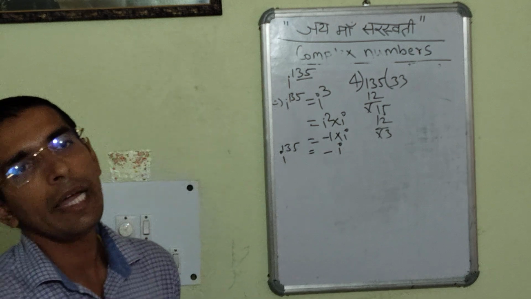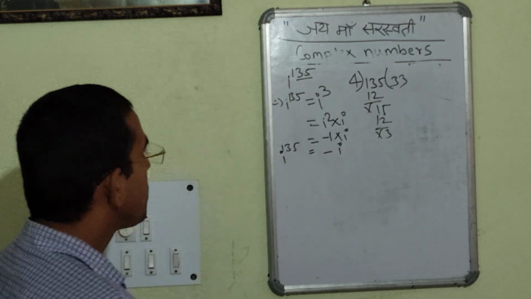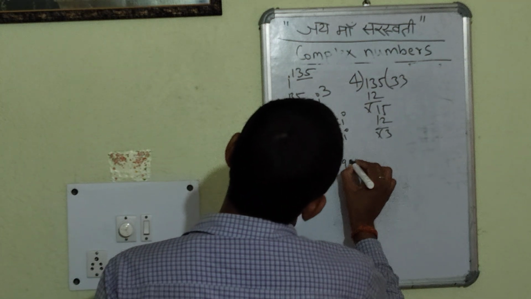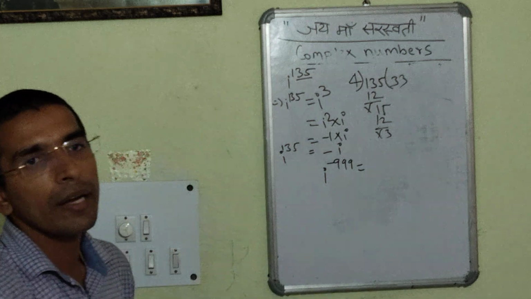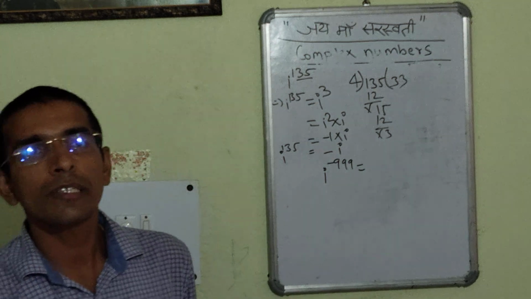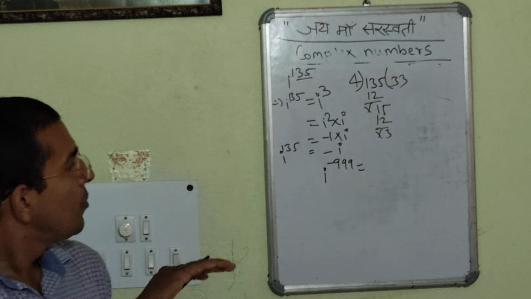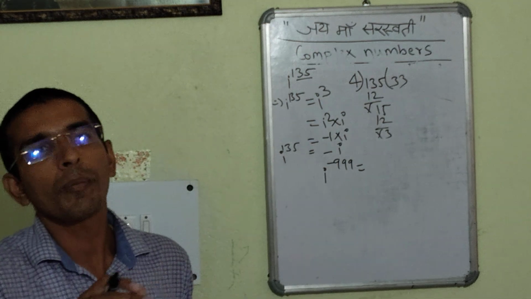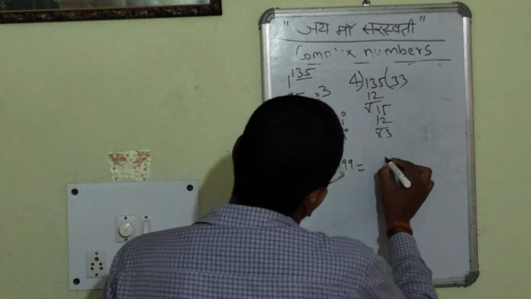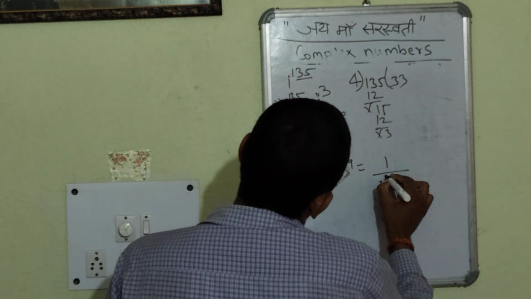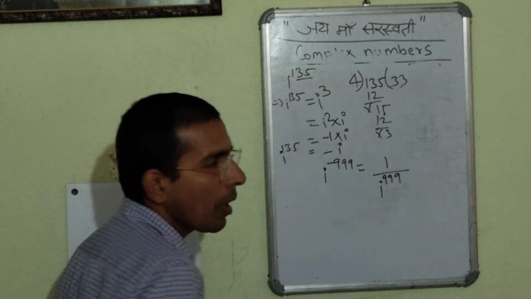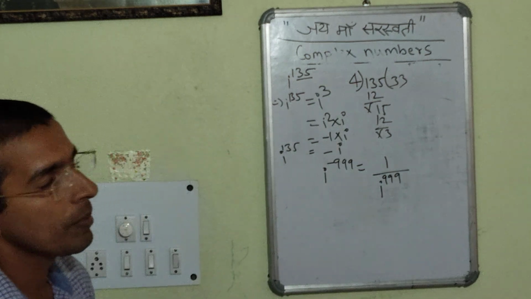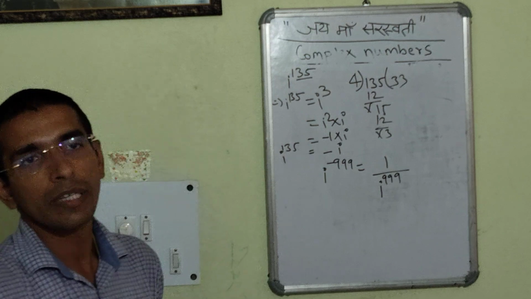Second, we will see one more problem: i to the power minus 999. We had already seen that if any power is negative, we can write it in the form of p by q. So this can be written as 1 by i to the power 999. We will solve this problem using the same concept.